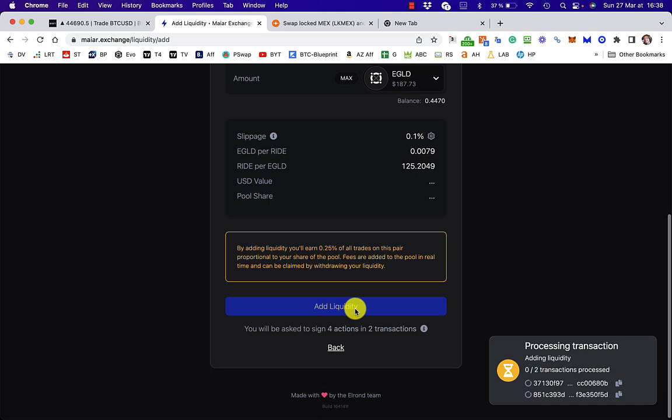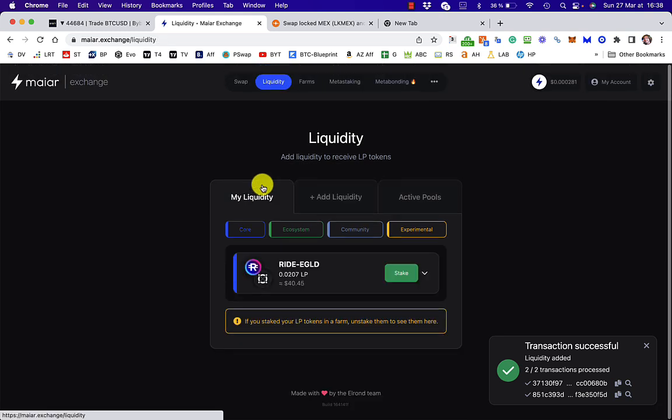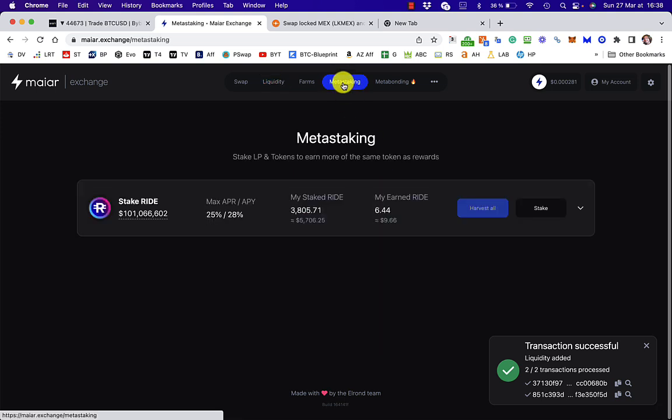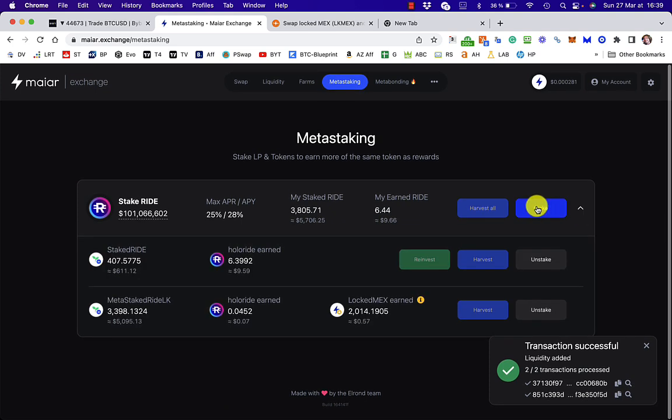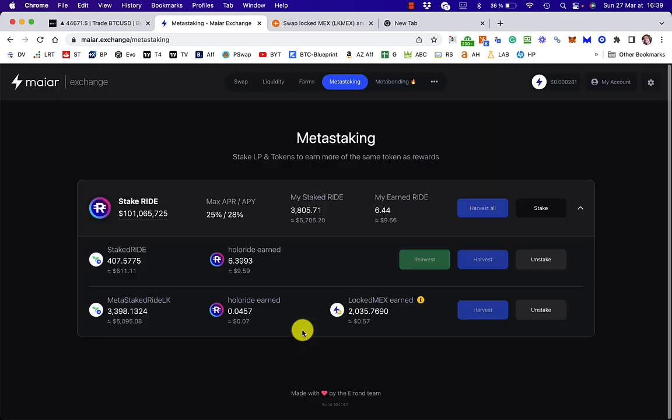I'll confirm that over on Maiar, and that is processing the transaction quite slowly, probably because I've got the low slippage. Okay, it's done now. So now I have this RIDE-EGLD liquidity. Now I think I should be able to go to MetaStaking straight away and stake that LP token. Let's have a look. So I can't.